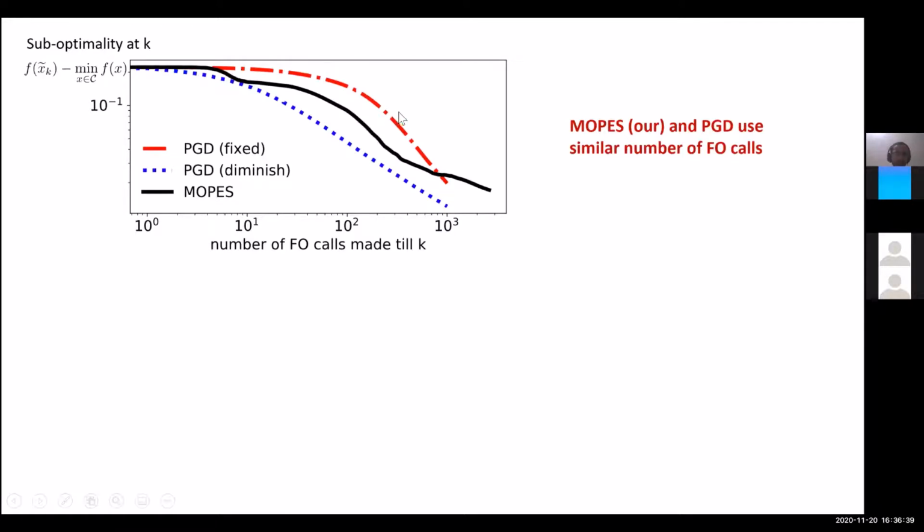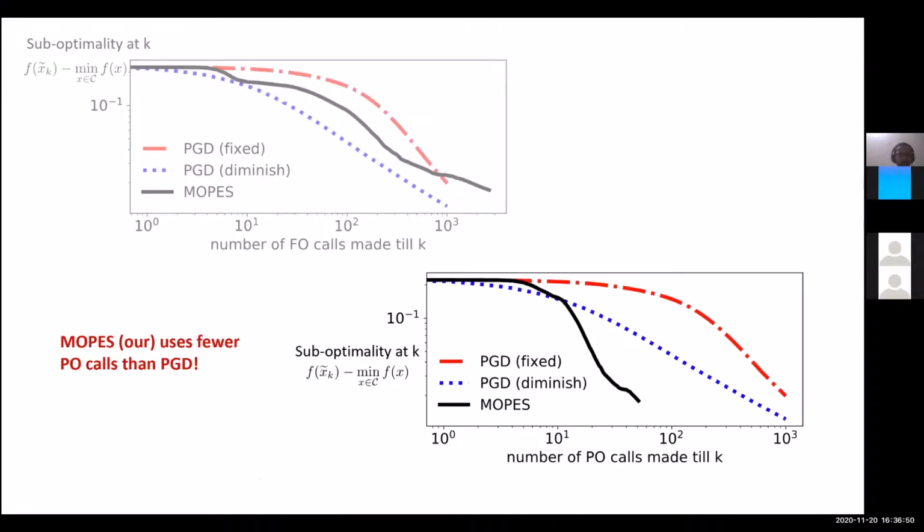The red one is with a fixed step size of 1 over square root t, and the blue one is a diminishing step size of 1 over square root t, where t is the iteration number. While it uses a similar number of first order oracle calls, if you look at the number of projection oracle calls, our algorithm uses much fewer projections compared to the variants of projected gradient descent with different step sizes.